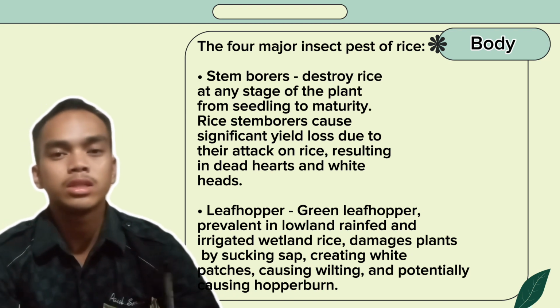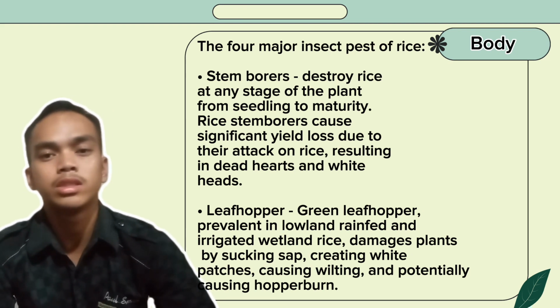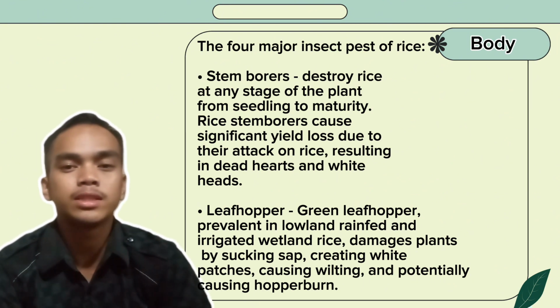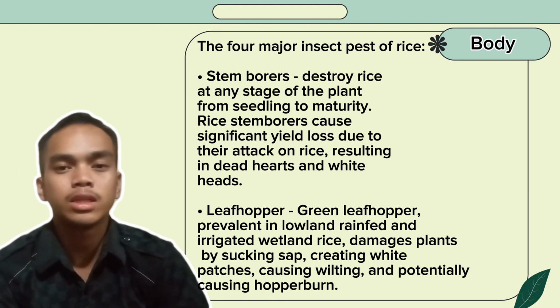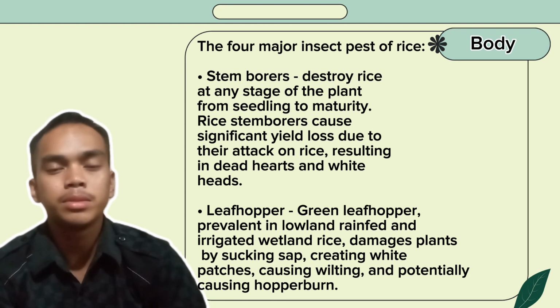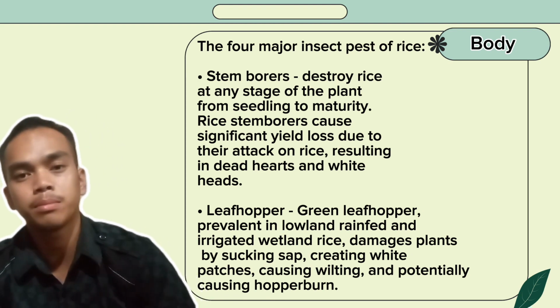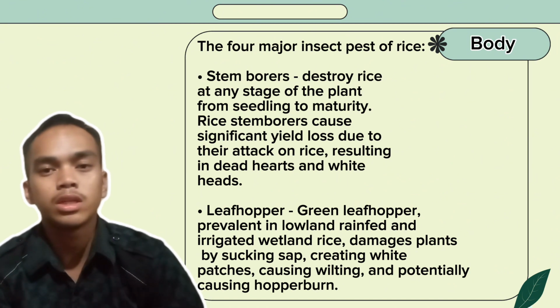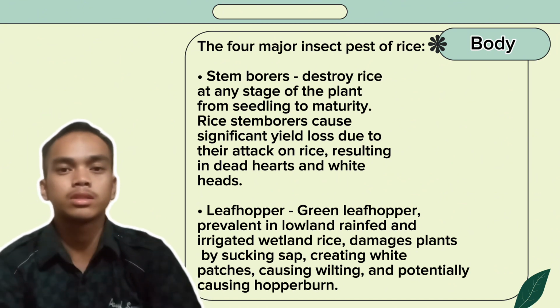It causes significant yield loss due to its attack on rice, resulting in whiteheads and dead hearts. The second one is leafhopper. Leafhopper is prevalent in lowland and irrigated wetland rice. It damages the plant by sucking sap, creating white patches, causing wilting, and potentially causing hopper burn.